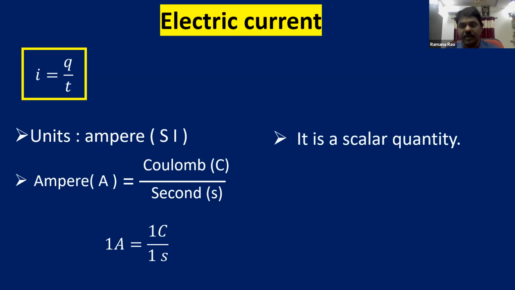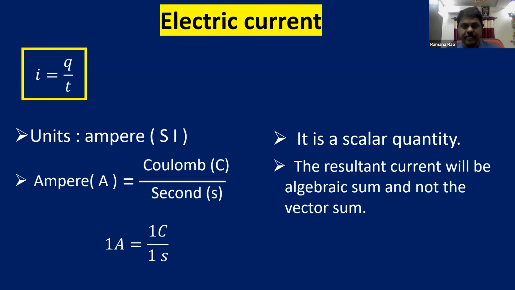So it is a scalar quantity. This is an interesting thing. Electric current is going to have magnitude and direction. Though it has magnitude and direction, it is a scalar quantity. Why? Because it is not going to follow vector addition. So the resultant current will be the algebraic sum of the currents, and it is not the vector sum. Always, currents are going to be added according to general algebra, not according to vector algebra.